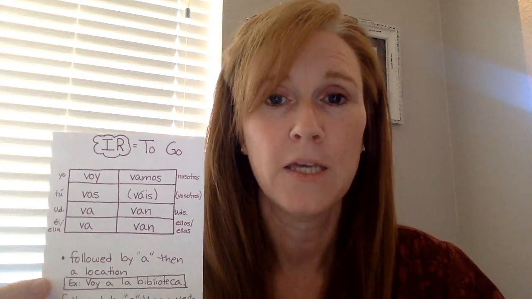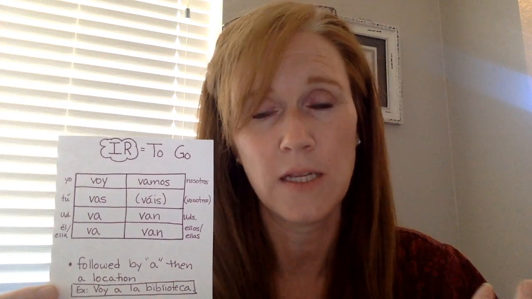Interesting thing that we might have talked about in class, but maybe not yet, is when you have a right next to el, you're going to squish those together so it's al. And I should have written an example like that for you on this paper. But voy al cine, A-L. Just squish your a and your l together to make al. It's kind of like a contraction, like don't from do not. Only in Spanish, it's not optional. You have to do it. Every time a is next to l, squish them together, al. Voy al cine, okay? In this case, it was feminine, so I didn't need to squish anything together. Voy a la biblioteca, all right?